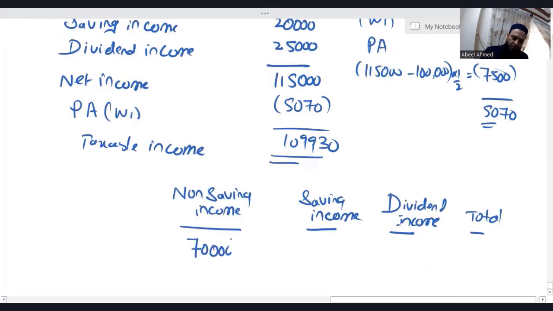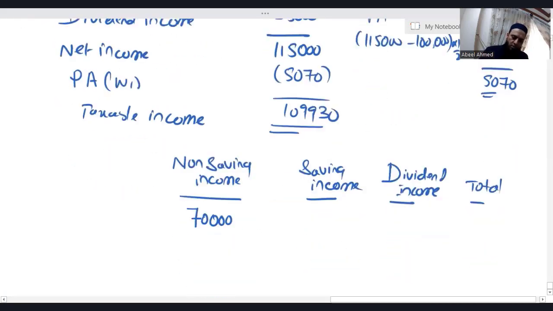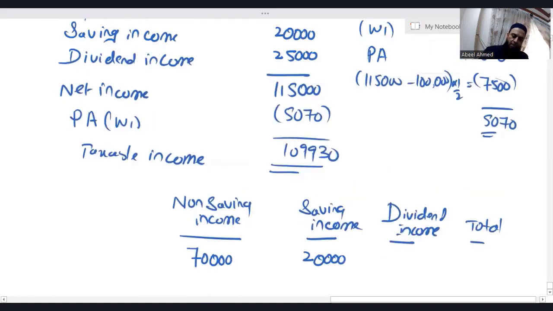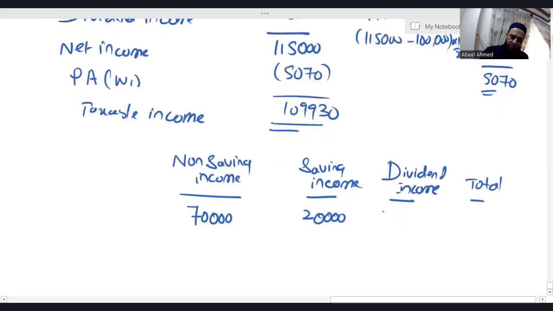Non-saving income is 70,000. Saving income is 20. Dividend income is 25. Total is obviously 1,15,000. Personal allowance, we know that is only 5,070.